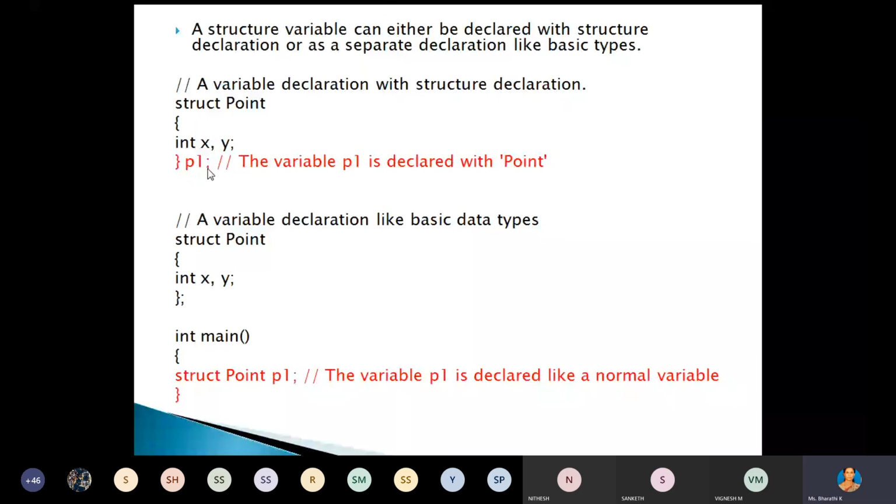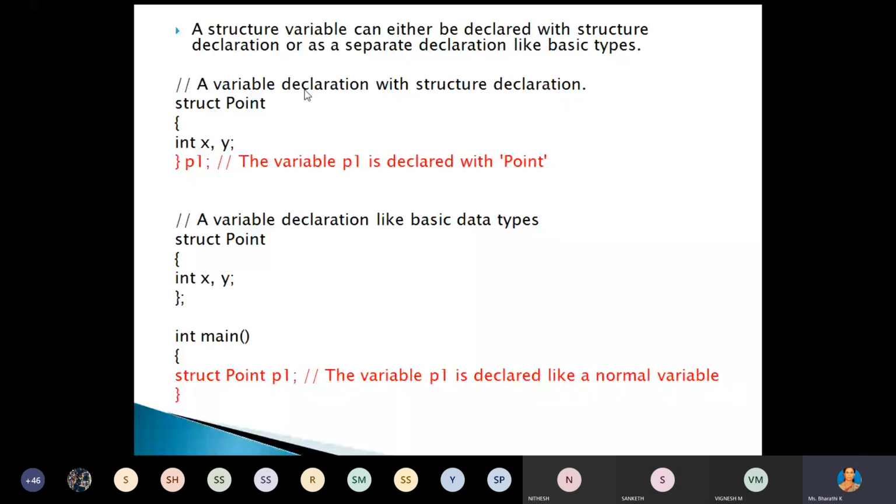But open flower bracket, close flower bracket, that semicolon we have to give after creating the structure variable p1. P1 is the structure variable. Okay, this method we can call as the global declaration. Global declaration of the structure variable.